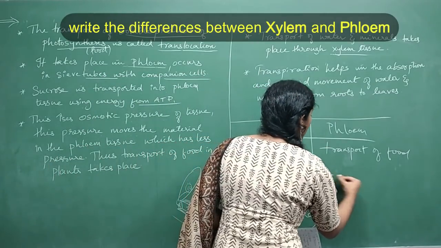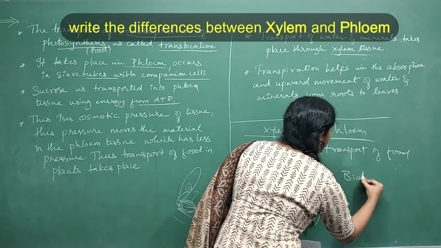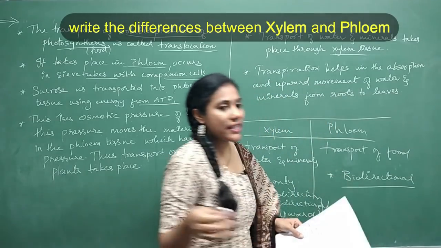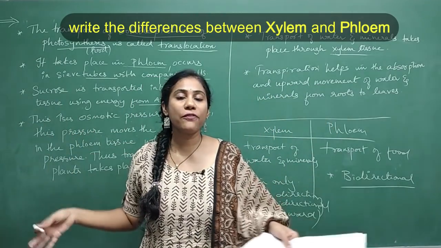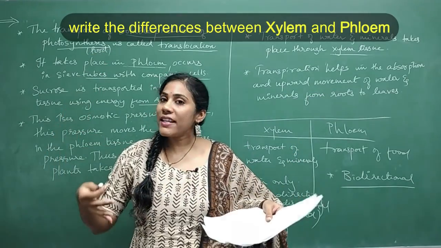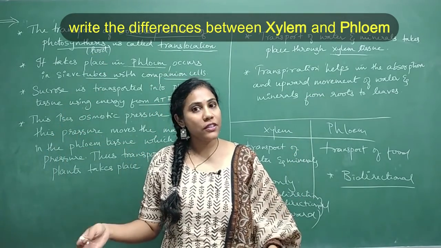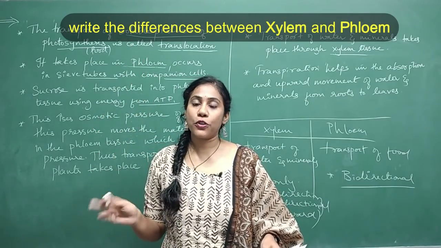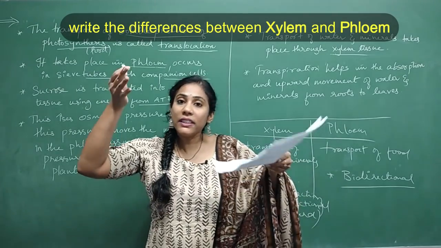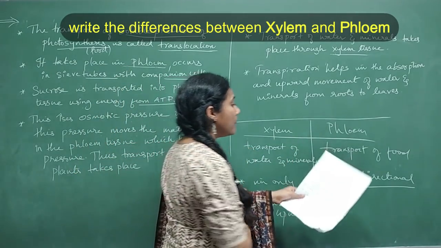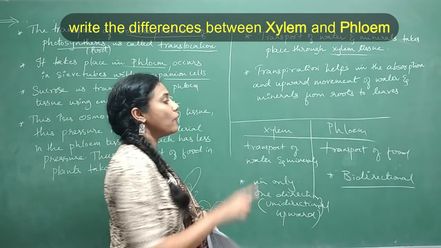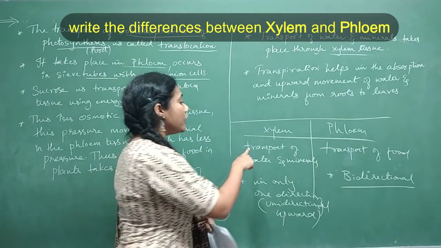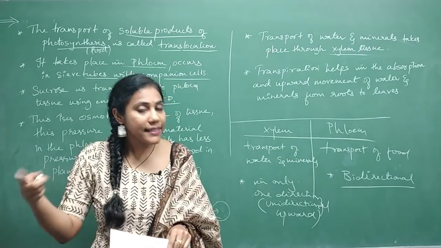But here in case of phloem, the movement is bidirectional. I mean, the food, for example, should move to all parts of the body. Food has to move upwards, food has to move downward, isn't it? Food must reach the root also, and the food must reach the tip of the plant also. So the food is moving in both directions. That is why we call the movement bidirectional in case of phloem. But in xylem, the movement is unidirectional, right? So these are the two major points you have to mention as the differences.